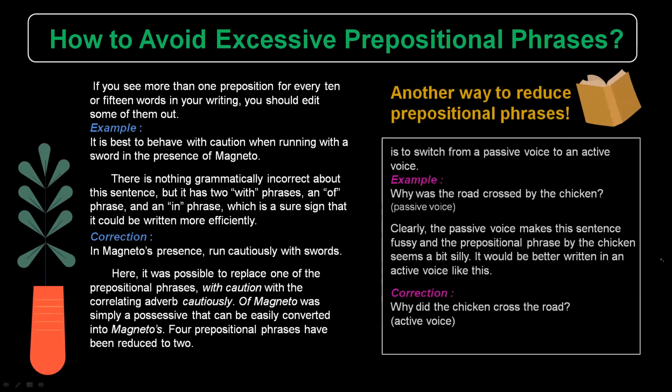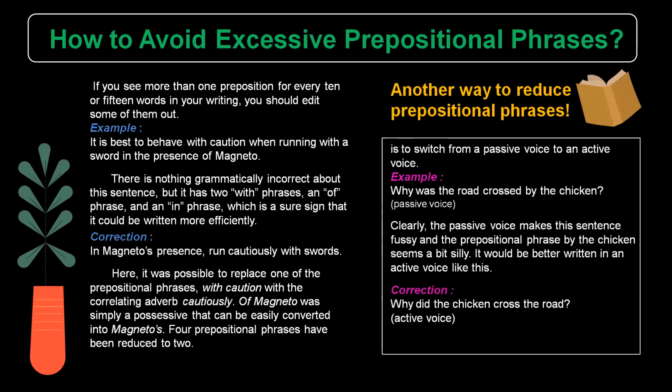And then we are discussing how to avoid excessive prepositional phrases. If you see more than one preposition for every 10 or 15 words in your writing, you should edit some of them out. Example: it is best to behave with caution when running with a sword in the presence of Magneto. We can change it into: in Magneto's presence, run cautiously with swords.